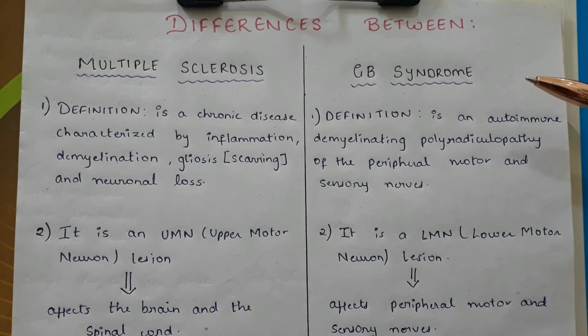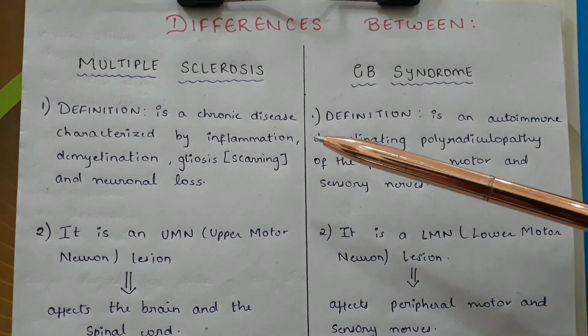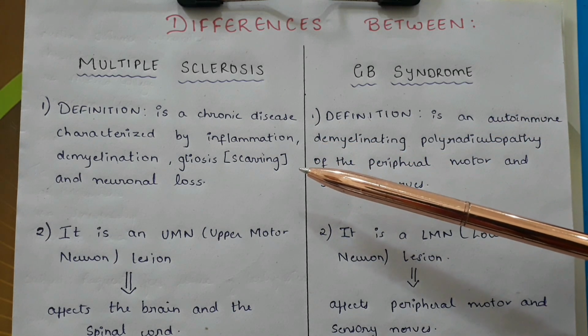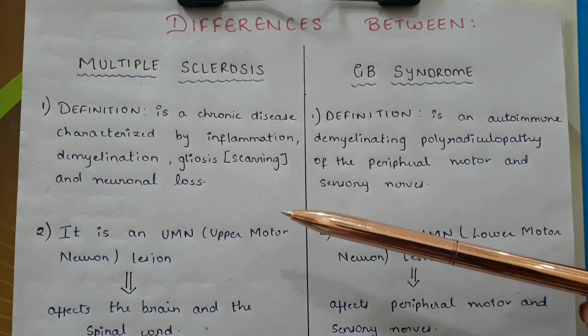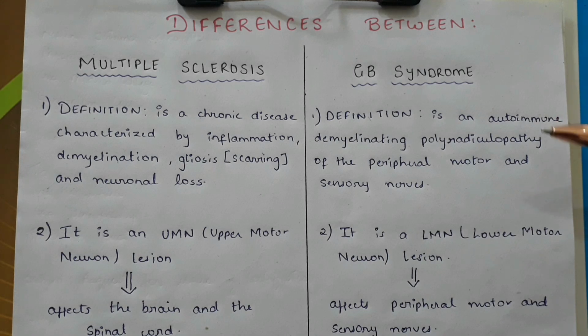Differences between multiple sclerosis and GB syndrome. Multiple sclerosis is a chronic disease characterized by inflammation, demyelination, gliosis, and neuronal loss. Whereas GB syndrome is an autoimmune demyelinating polyradiculopathy affecting the peripheral motor and the sensory nerves.